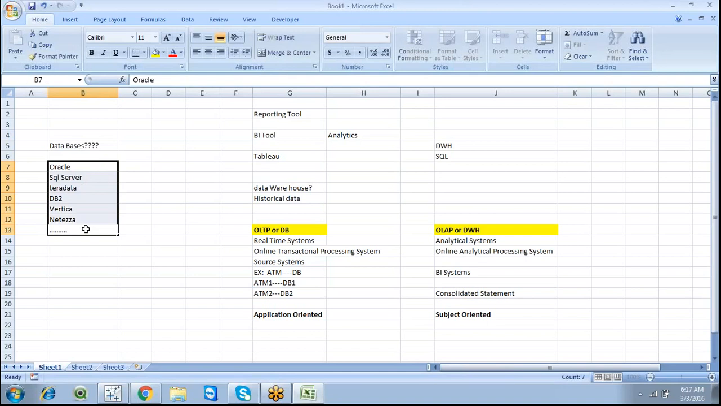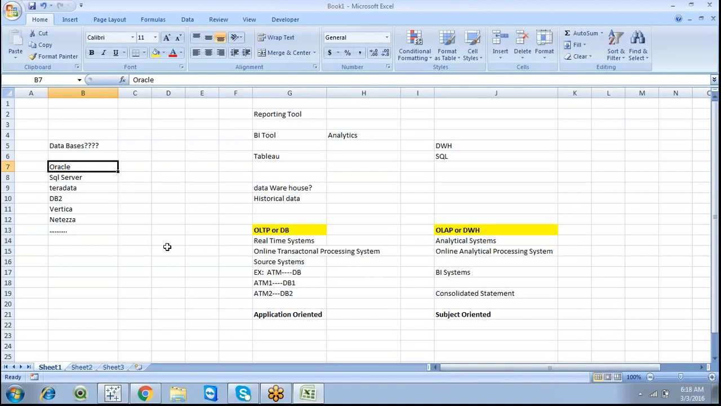We can also call Oracle a database and Oracle a data warehouse. It's the same. Sometimes we call Oracle a database, and sometimes we use the same Oracle as a backend data warehouse. That is the terminology. So why do we call Oracle a database at some times, and a data warehouse for one particular condition?